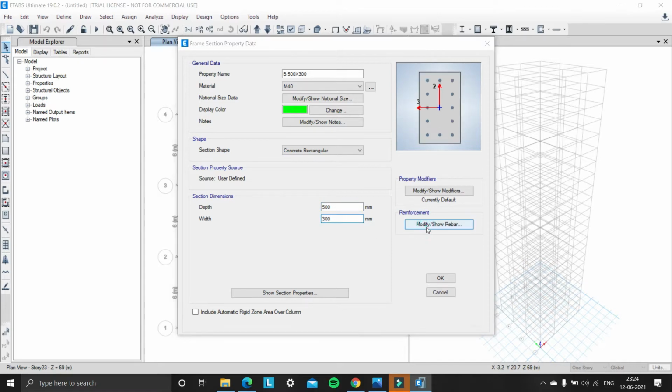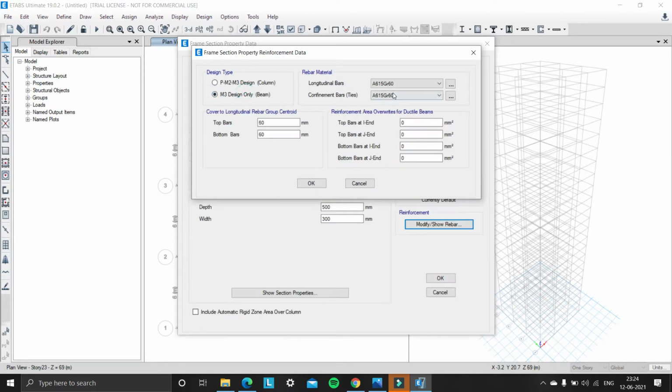Under modifier show rebar, design type should be beam and longitudinal bars should be HY 500 and confinement bars mild 250. According to IS 456-2000, the cover to the top bars and bottom bars is equal to 25 mm, and changing that to 25 mm. And click on OK.